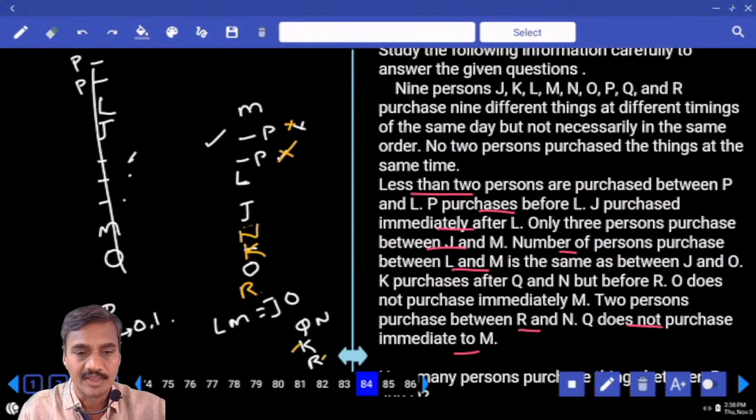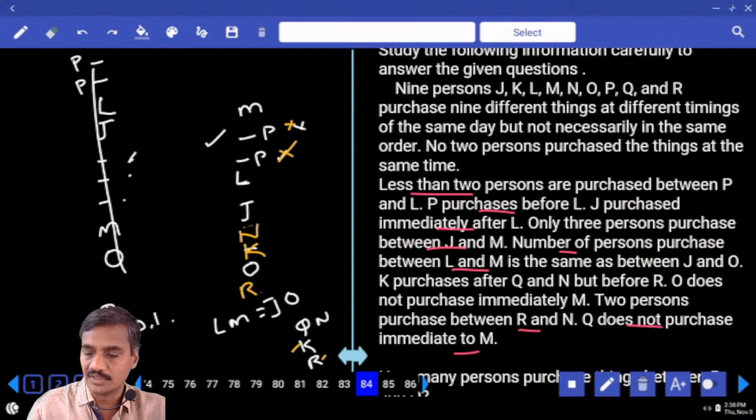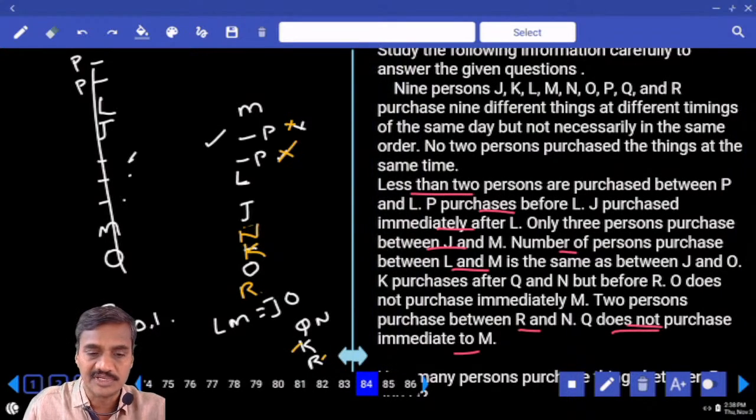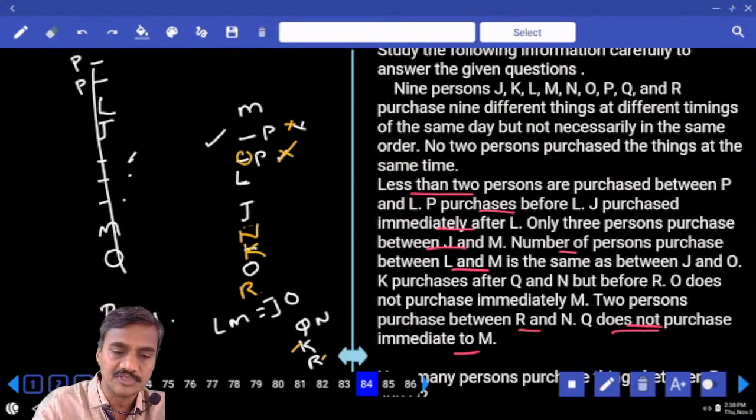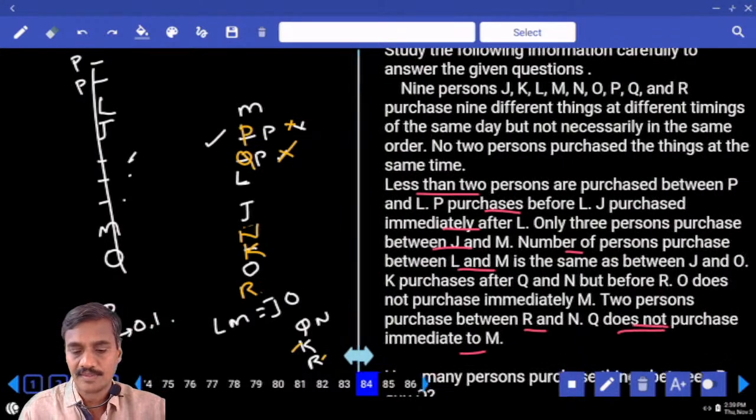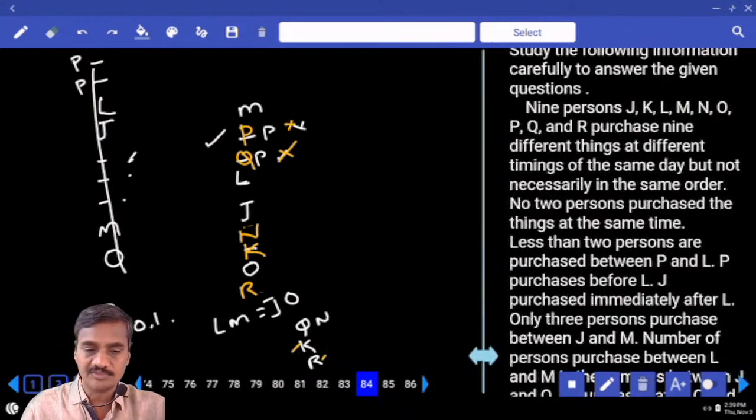And Q does not purchase immediate to M, hence Q must be here. If Q is here, P is here. Done with this? Then what is the final arrangement we have?